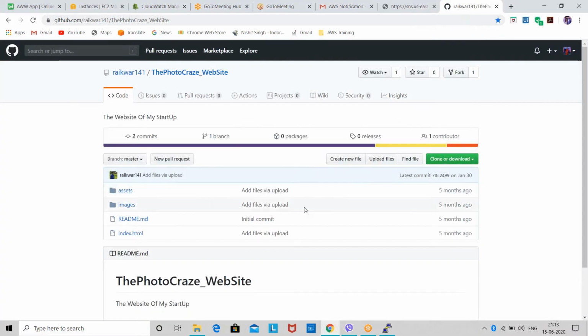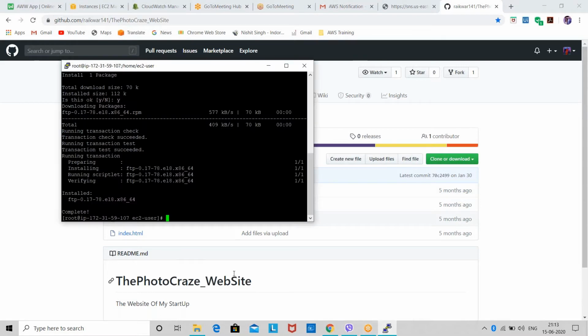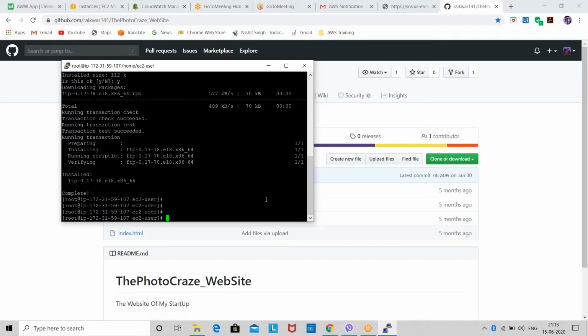This one, okay. So I'll clone it. So before that, what we will do? Okay, so we are now into the instance. We are now into super user. Now we need to install the server. Which server? HTTP. HTTP means web server.